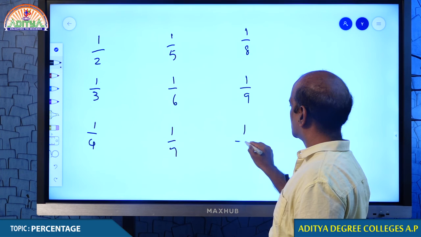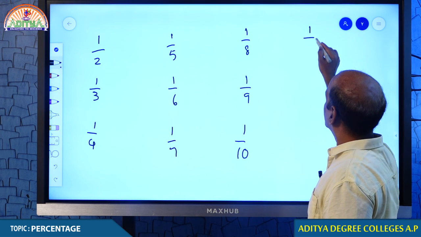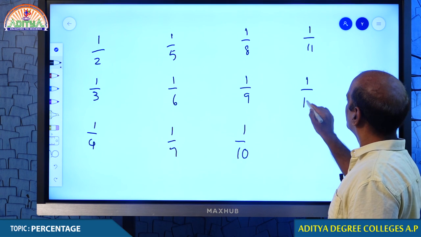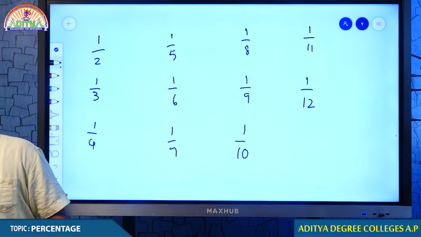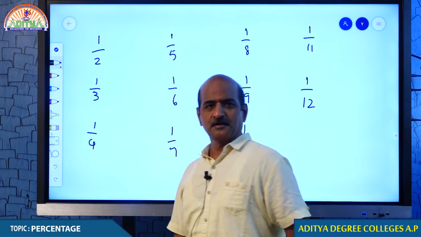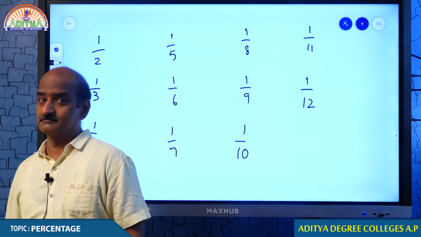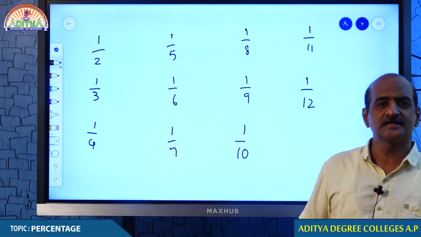I believe you must have some idea about this already, and let me check it out. Tell me what is 1 by 2. Come on students, write down, make it fast. Let me see how you are doing. I must see where we stand, unless I cannot proceed.